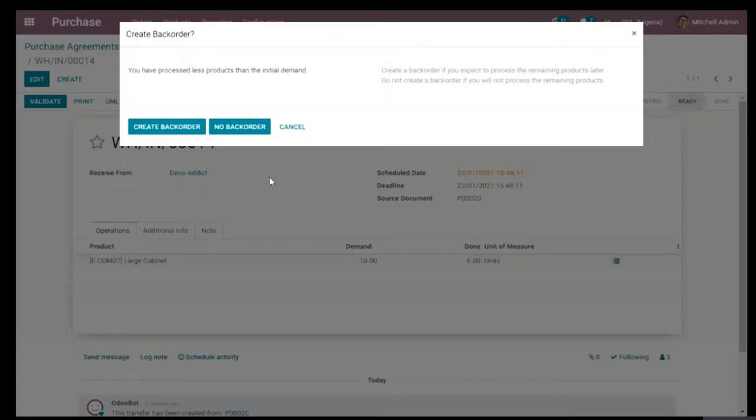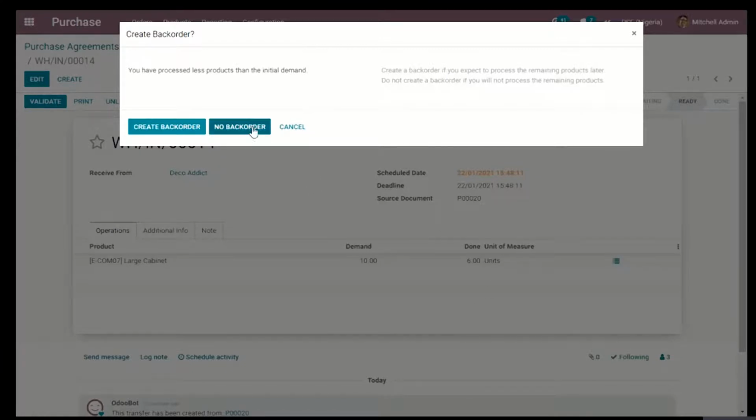A back order meaning that I'm going to accept the 6 units that Deco Addict is giving to me, and expect that Deco Addict is going to bring the remaining 4. But if I were to decide not to go for the back order, it means I'm going to take the 6 units he has brought to me, and I'll decide not to buy the 4 any longer. So if I were to create the back order now, what Odoo will do, it will accept these 6 and automatically create a receipt for the remaining 4, expecting the delivery of the remaining 4 large cabinets.